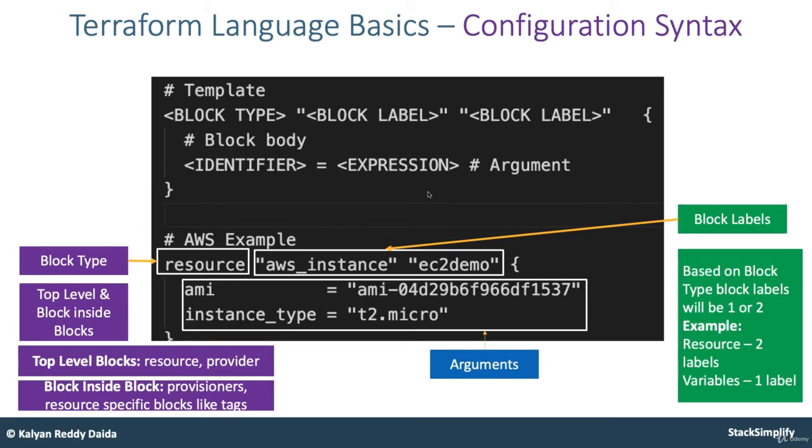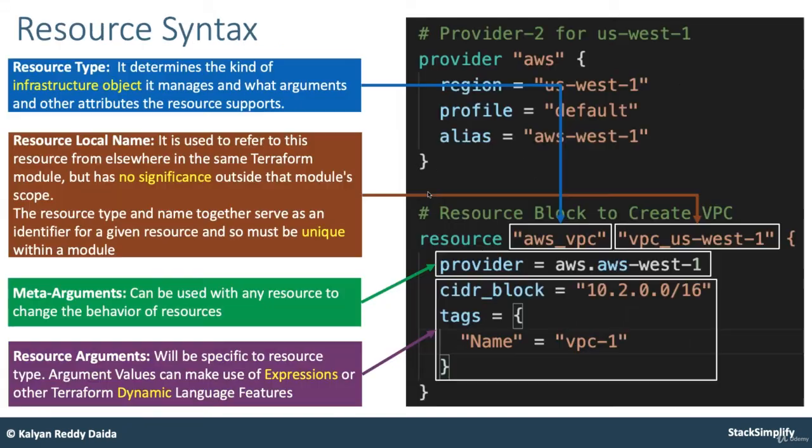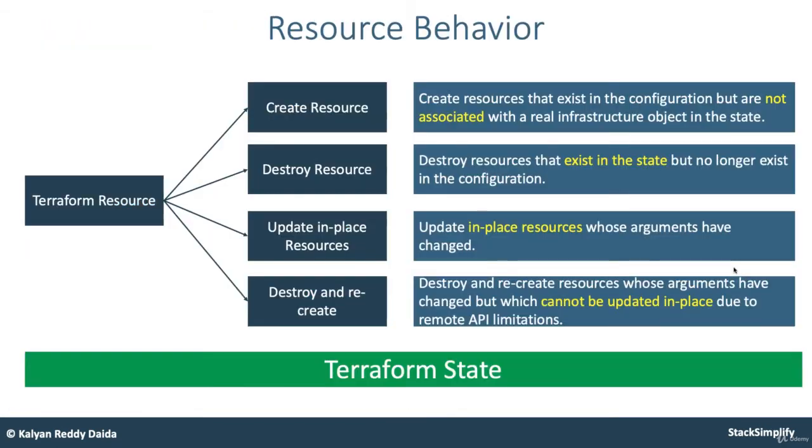From there, let's understand at a high level what we are going to learn as part of this entire section. We'll start with Terraform language basics, which means what are blocks, top level blocks, blocks inside blocks, and what are block labels. We'll learn what are arguments and what are attributes. Then we'll move on to the resource syntax: what is resource type, what is resource local name, how it is referenced in terraform.tfstate, and the basics of meta arguments. All those things we are going to learn.